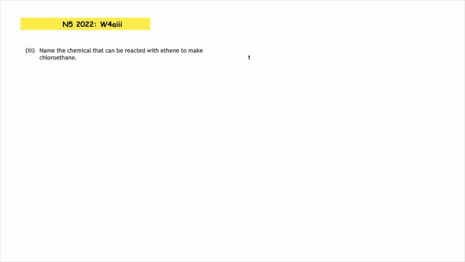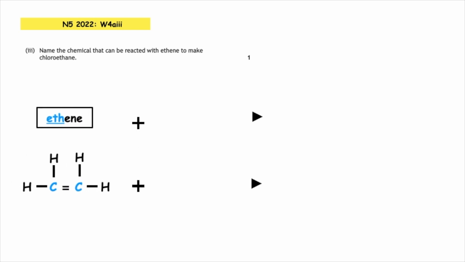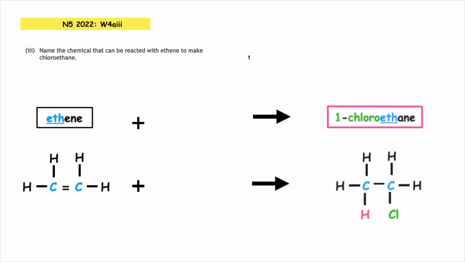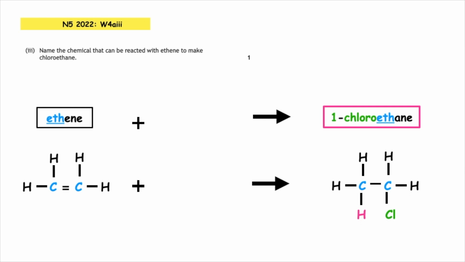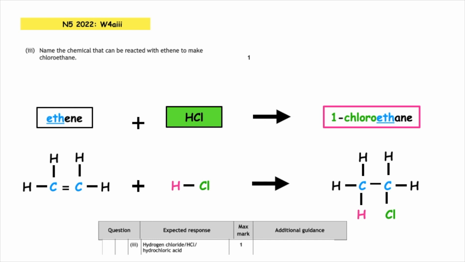Question 4A part 3, name the chemical that can be reacted with ethene to make chloroethane. If I draw out the full molecular structure for ethene and for chloroethane, what I can see is in the ethene, I've got a carbon to carbon double bond, and that has been broken, and I have added across the carbon to carbon double bond HCl, which is hydrogen chloride.